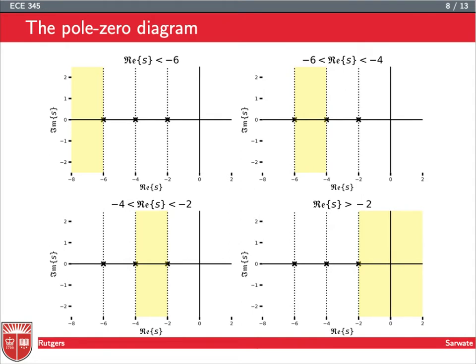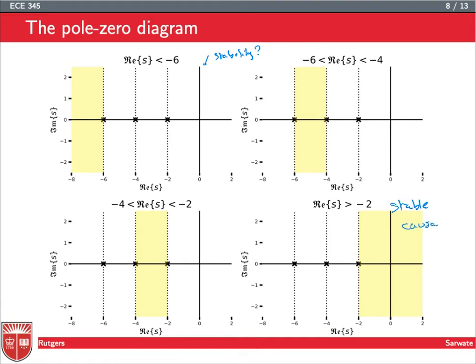So here's the diagram that I drew on the previous slide, but written out here. We can see these four different ROCs, and remember, stability corresponds to whether the ROC contains the imaginary axis. So this one over here is stable, and we look to see whether it goes from the rightmost pole off to infinity.